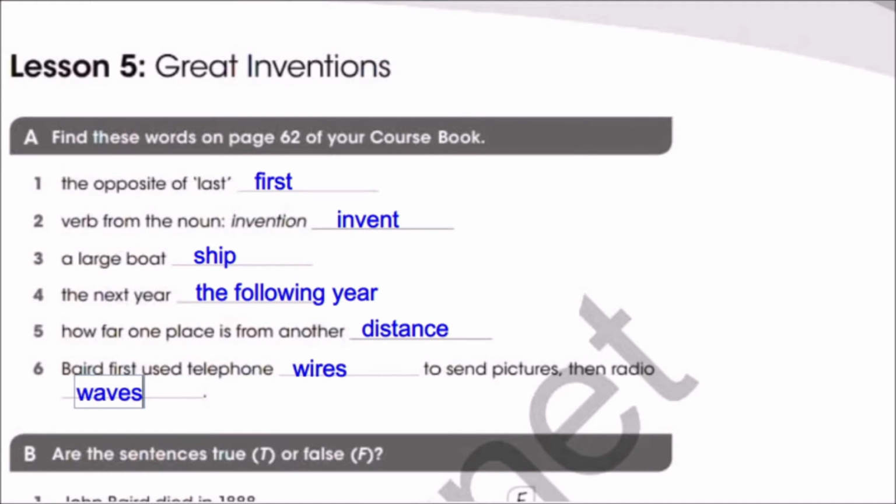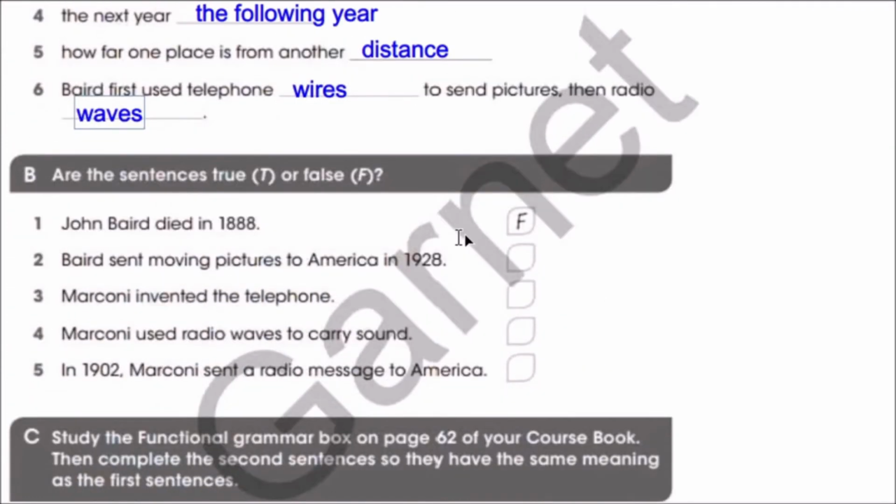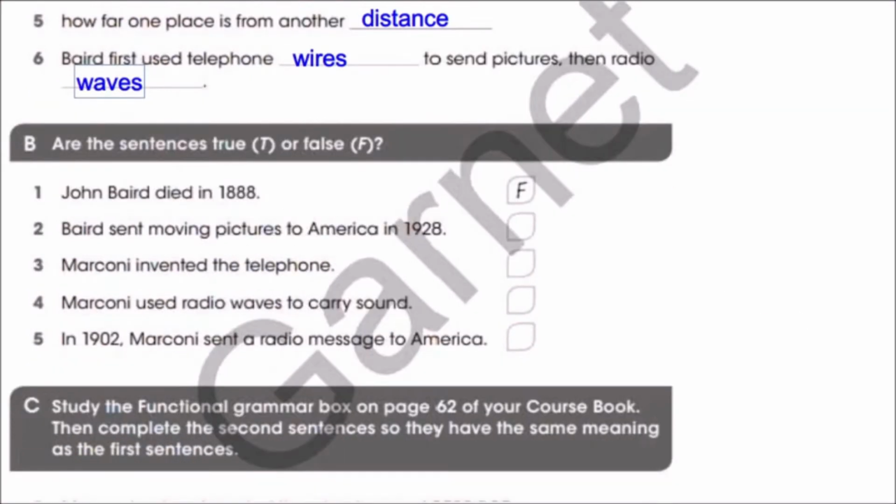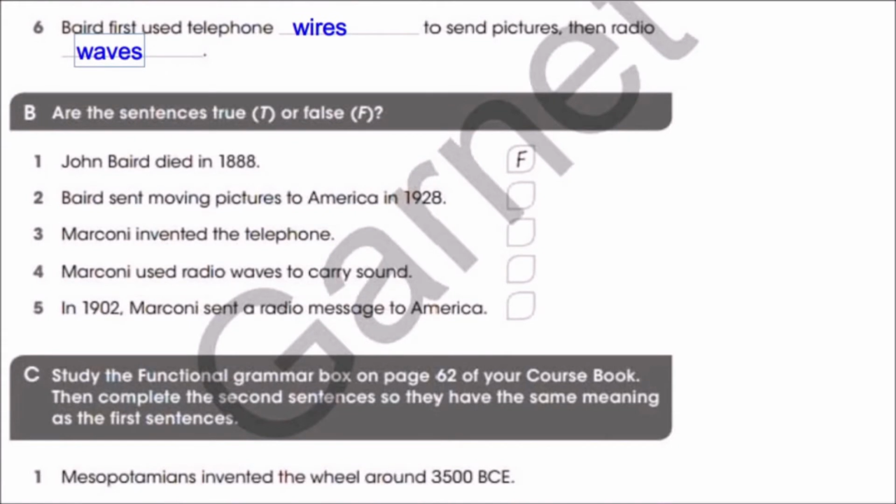Very good. Now, let's move on to question B. Are the sentences true or false about the extracts? You can read the sentences, check in the extracts, and come back and then check again. If it's false, you can say why it is false. Now let's check. Number 1, John Beard died in 1888. What do you think? Very good, it's false.